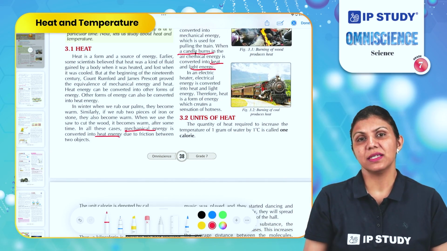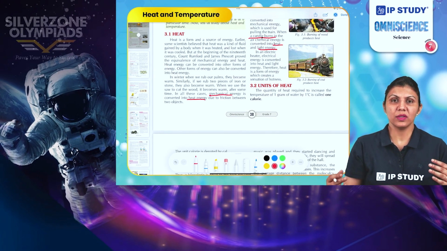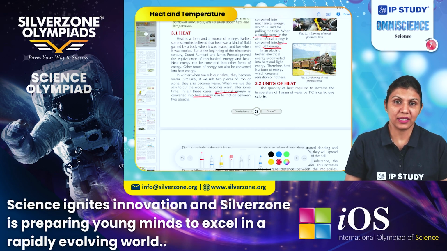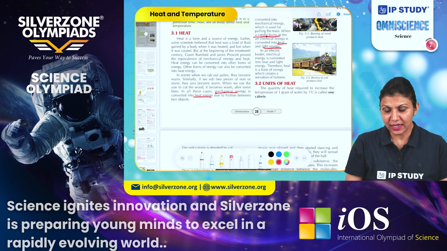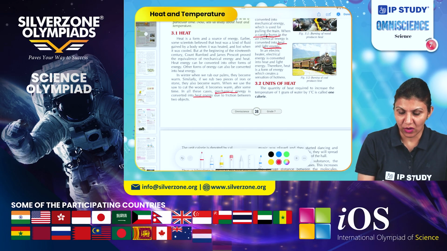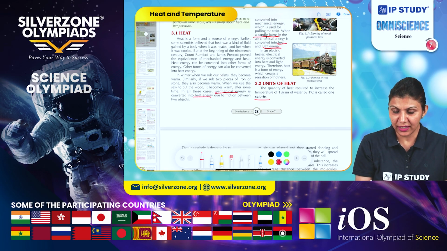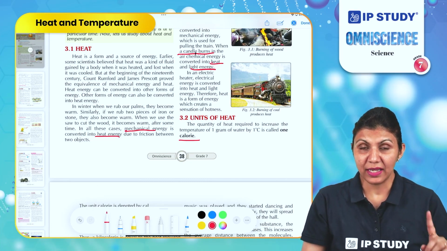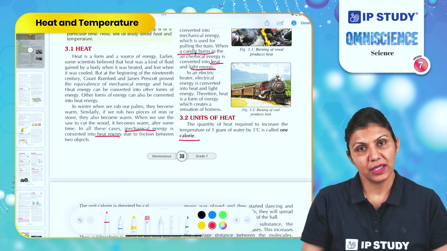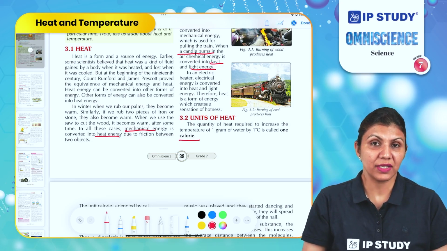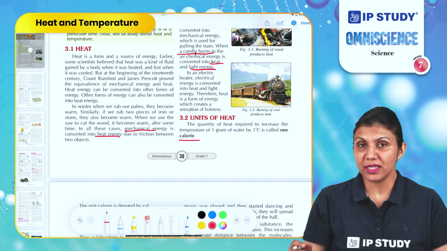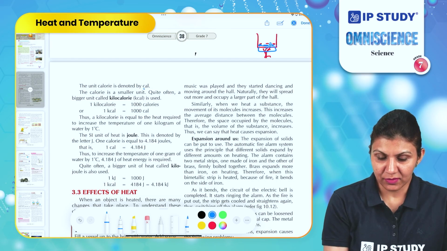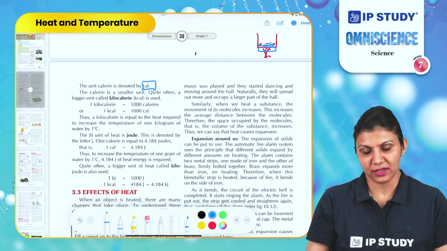How do we measure this energy? How do we know how much heat is produced? For that, we need a standard measurement unit. So what is that standard unit? To measure heat, it is called the calorie. The quantity of heat required to increase the temperature of 1 gram of water by 1 degree Celsius is called a calorie. In grade 6, we already discussed that temperature is measured in degrees Celsius. The unit calorie is denoted by cal, which is the short form.